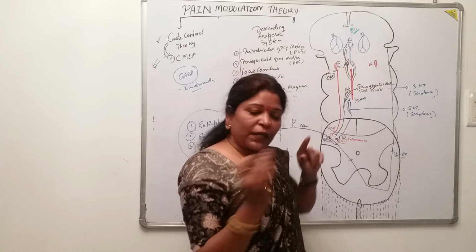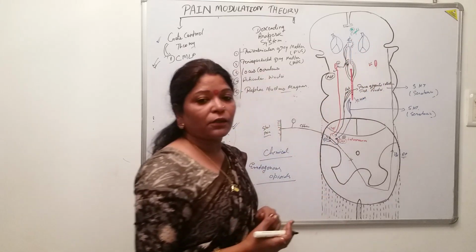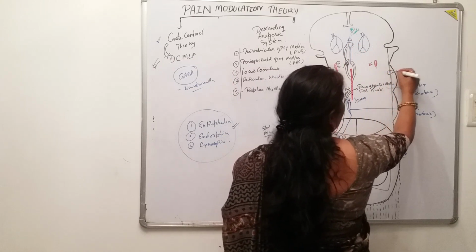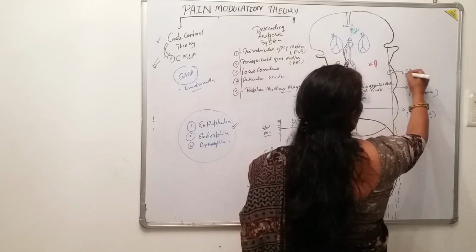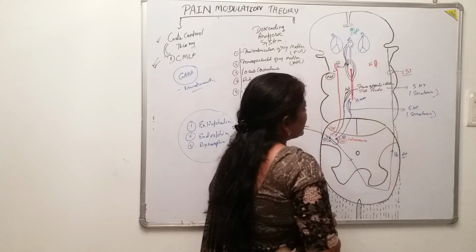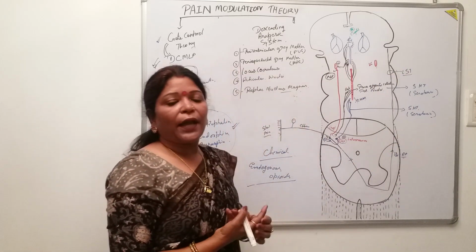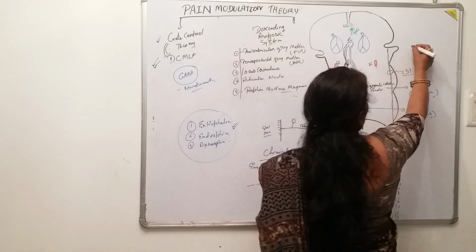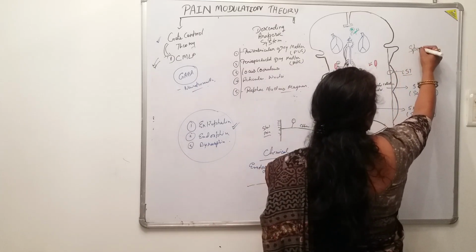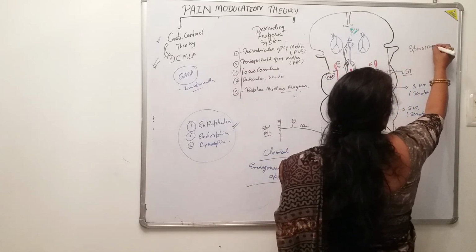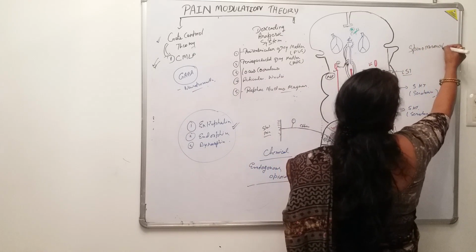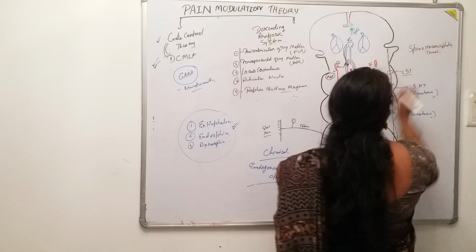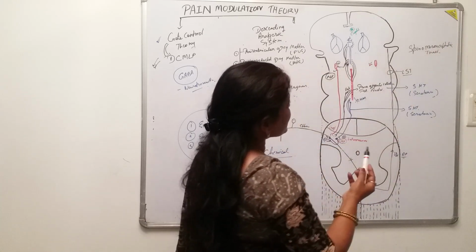So there must be some connection. So what are those connections? Look here. This is the ascending pathway, that is the lateral spinothalamic tract. So via the spinomesencephalic tract, one of the components of the anterolateral system, that is the spinomesencephalic tract or fiber. So what do they do?